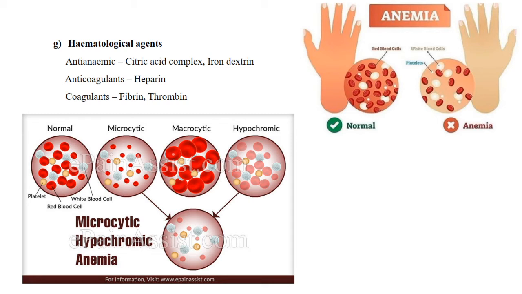You can see in this picture: microcytic, macrocytic, and hypochromic. Microcytic means, from the word itself, micro, small, cytic, cell. The RBCs will be smaller in size, and the RBC counts will be lesser.